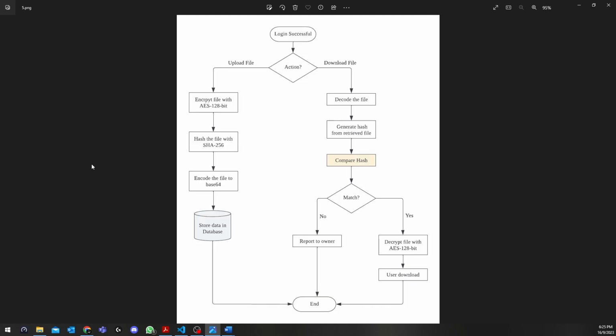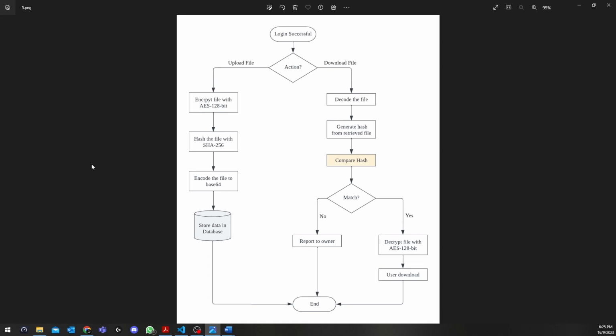By that, we concluded to choose AES-128 bit key for encryption, and for the integrity checks, which involve the hashing algorithm, I have chosen SHA-256.